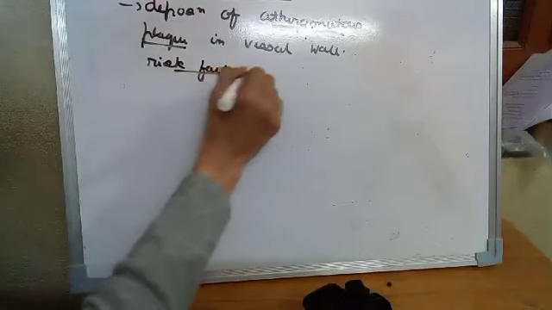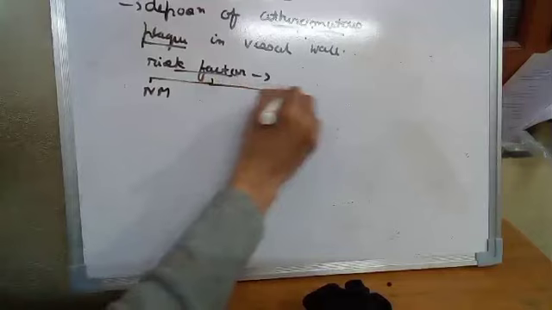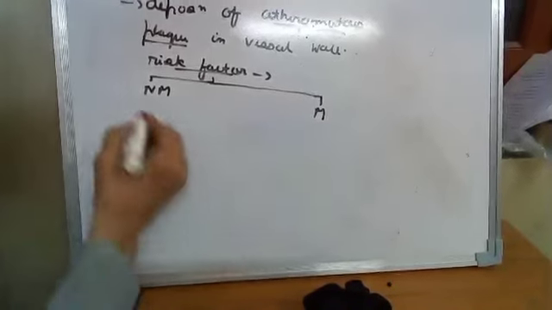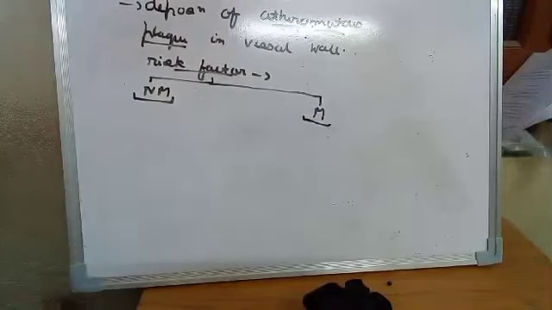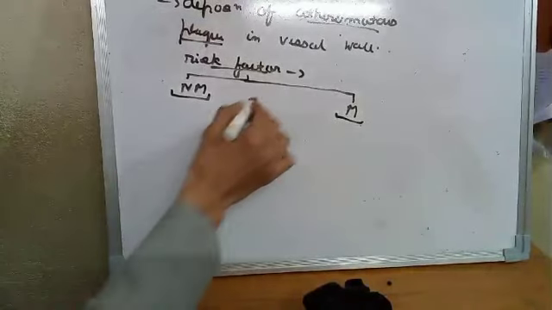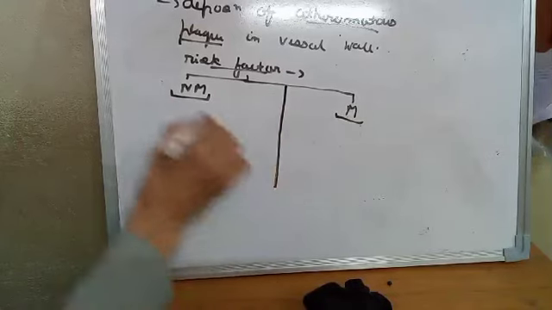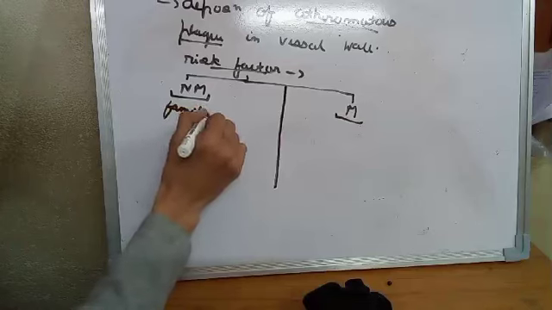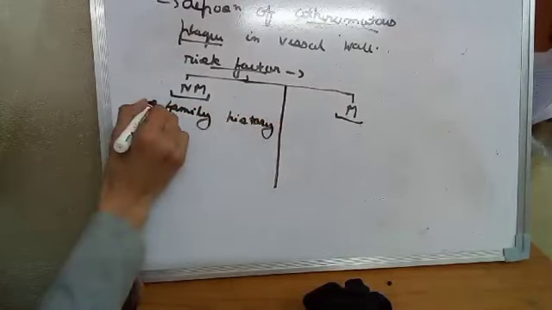Risk factors are divided into two categories: non-modifiable risk factors, and risk factors which we can modify by our lifestyle or habits. Non-modifiable ones are genetically inherited or inbuilt in the metabolism of the person, which we cannot change through our daily routine habits. So what are the non-modifiable risk factors? The family history. Family history we cannot change; it is genetically inherited.